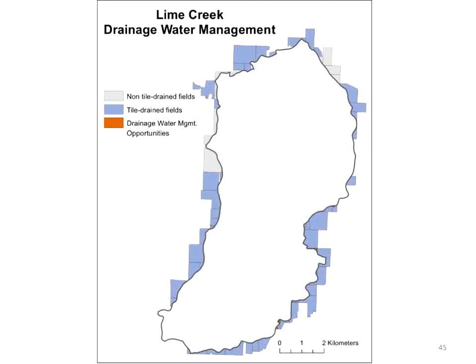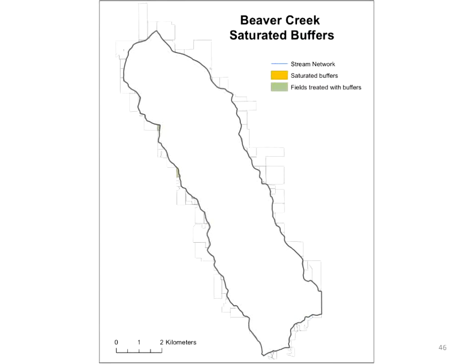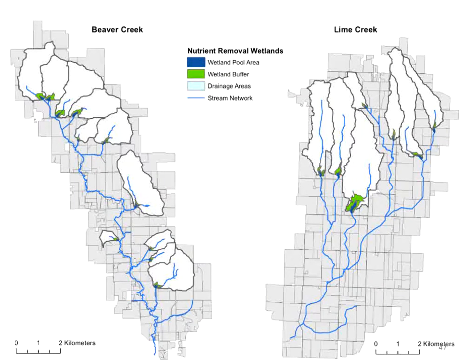Drainage water management is another one. There is an area, very flat, about 50 fields down here that are appropriate for water table control. And saturated buffers, about 25 to 30 fields that are appropriate for that. It's a good thing I have these numbers in mind, right? Because you guys can't see a darn thing here. A few saturated buffers are included in some of these scenarios.